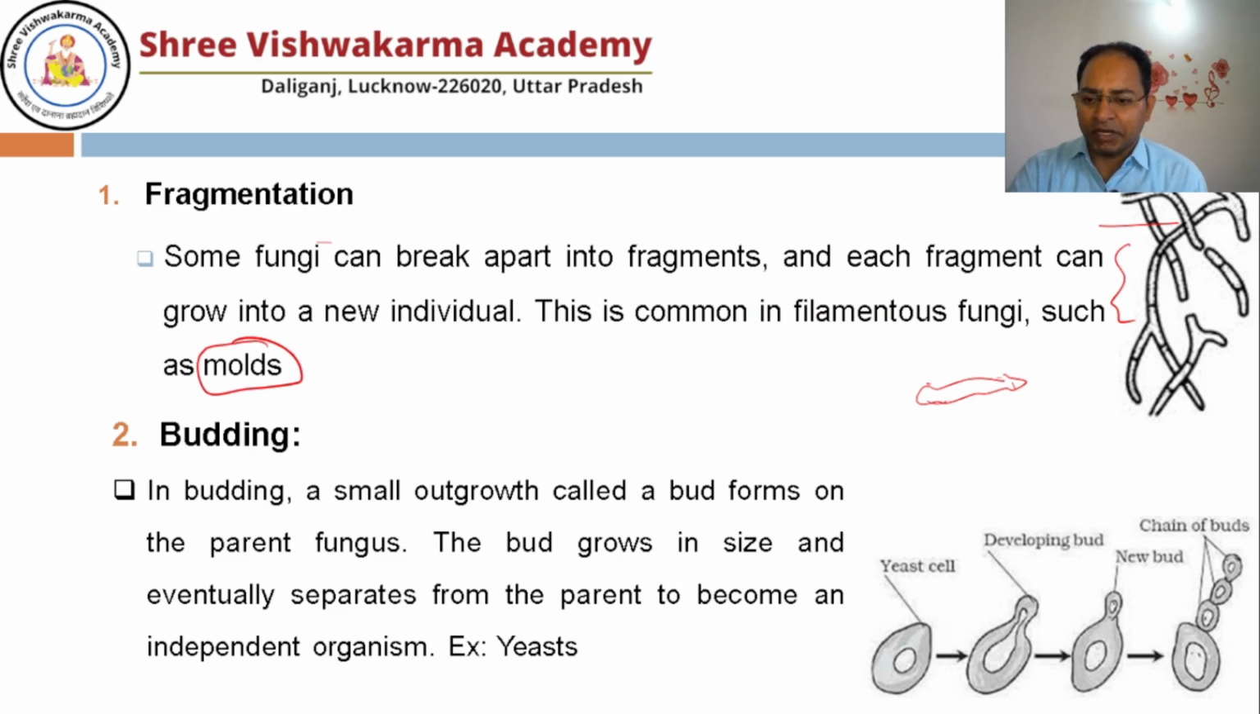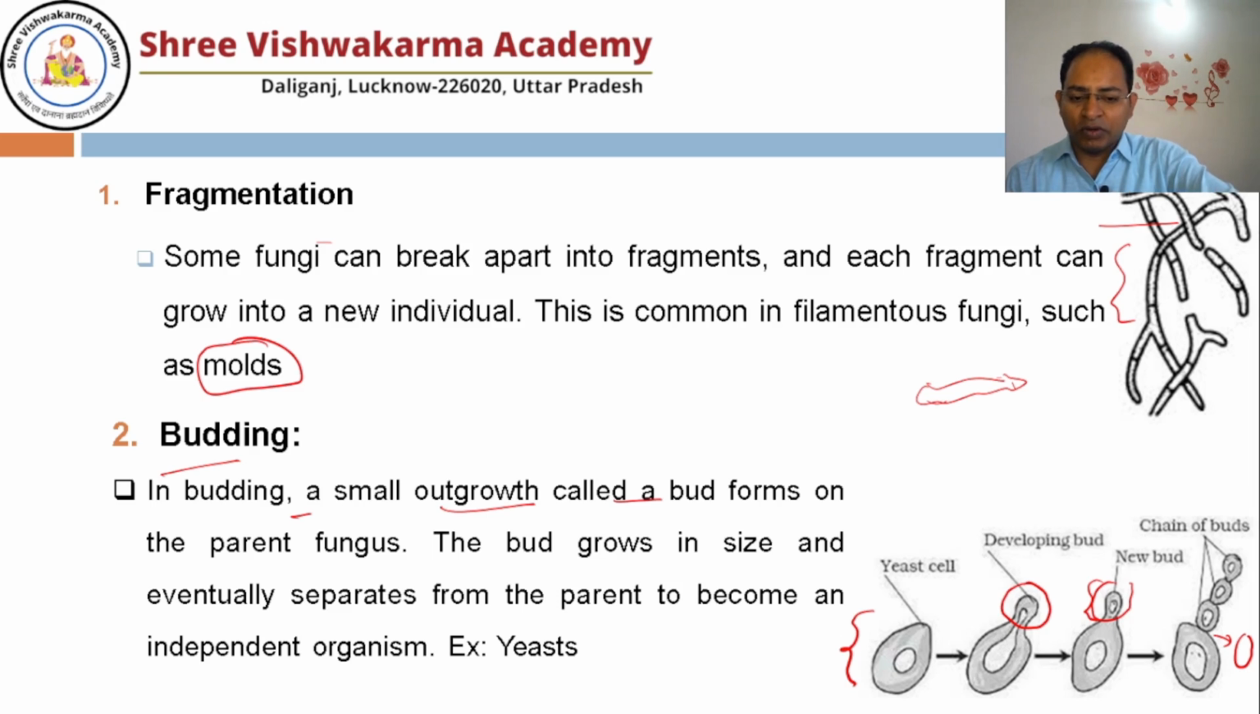Another method of reproduction is known as budding. In budding, a small outgrowth called a bud forms. Here you can see the single-celled eukaryote known as yeast. It is also known as baker's yeast. So it starts growing an outgrowth. Gradually, this outgrowth becomes large. It may form a chain of outgrowths. This is known as the bud, and once it matures, it detaches from the parent yeast and another yeast forms as an independent organism. So this method is found in yeast. This is another method of asexual reproduction.